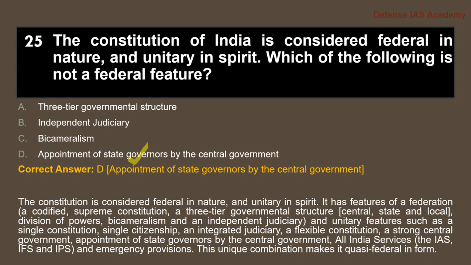This unique combination makes it quasi-federal in form. So the unitary features and the federal features together make our constitution quasi-federal in form.